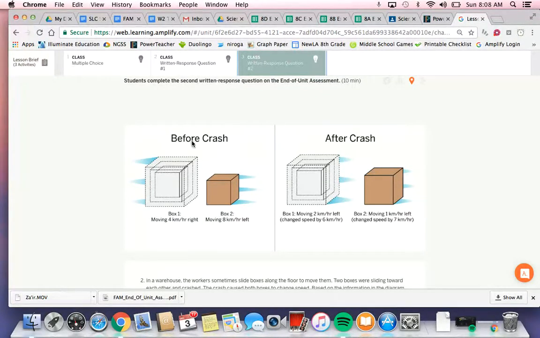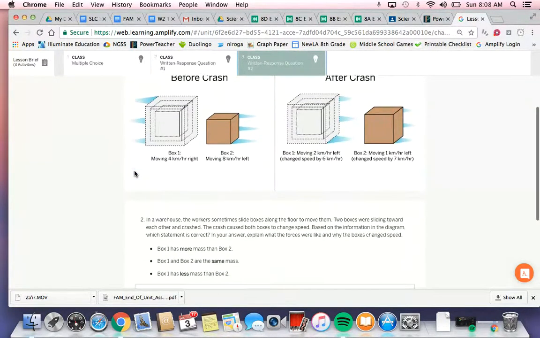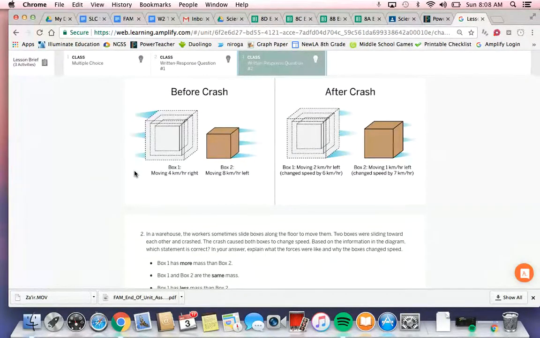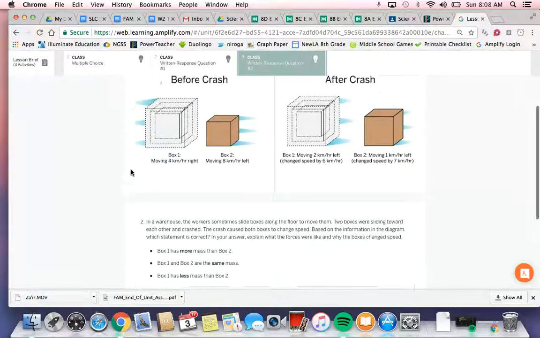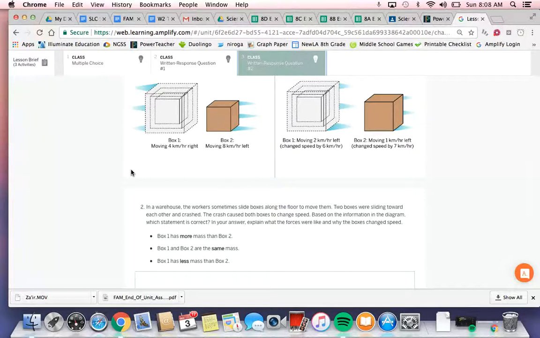Okay, question 2 asks: in a warehouse, the workers sometimes slide boxes along the floor to move them. 2 boxes were sliding toward each other and crashed. The crash caused both boxes to change speed. Based on the information in the diagram, which statement is correct? In your answer, explain what the forces were like and why the boxes changed speed.